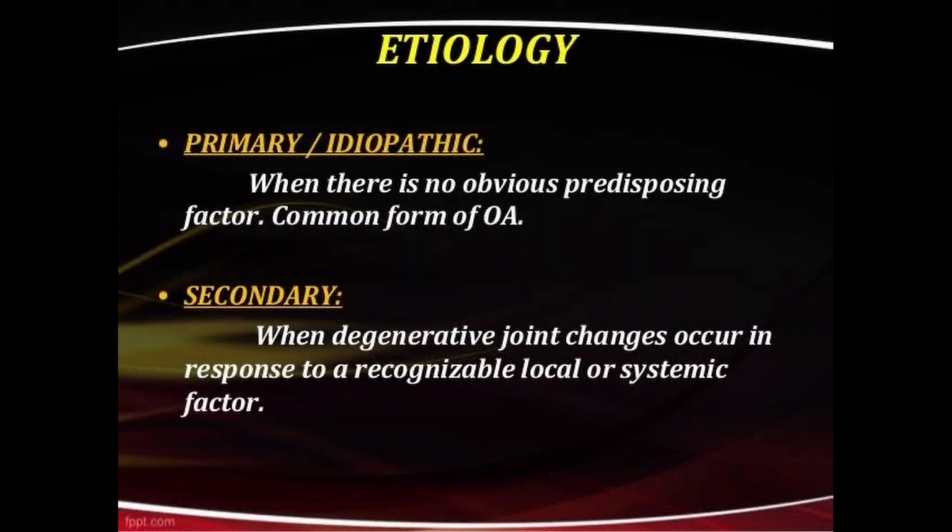Next we discuss the etiology of osteoarthritis. The first is primary idiopathic, the second is secondary. In primary osteoarthritis there is no obvious predisposing factor; it is the common form. In secondary osteoarthritis, degenerative joint changes occur in response to a recognizable local or systemic factor. The first is more common than the second.